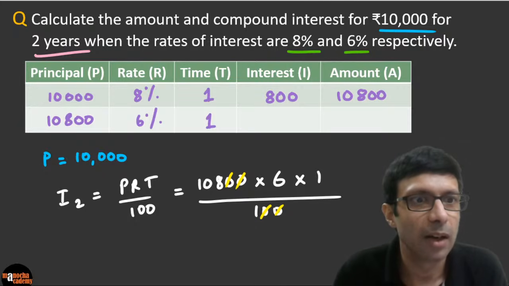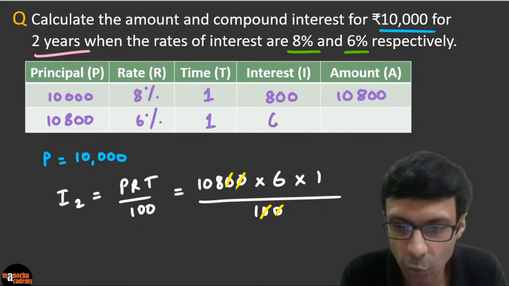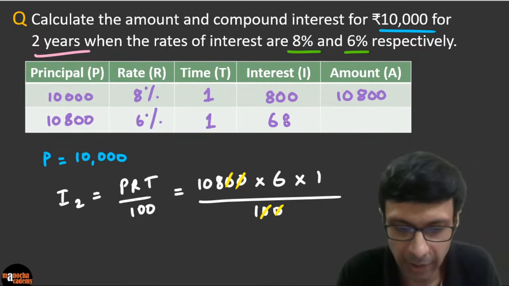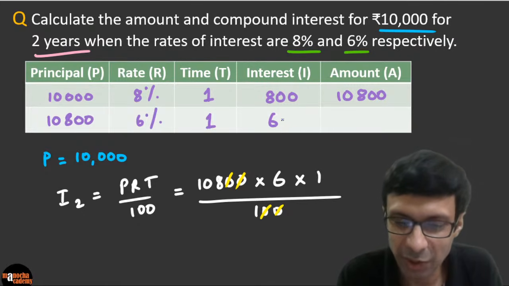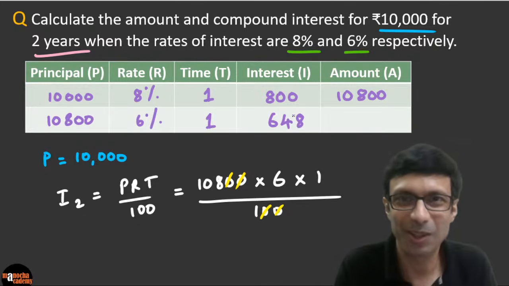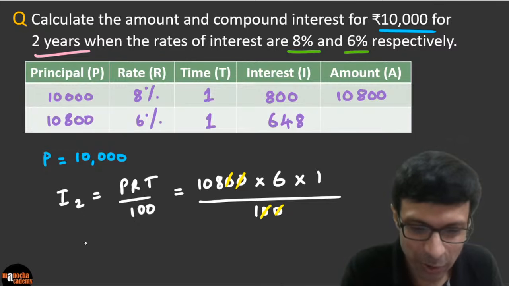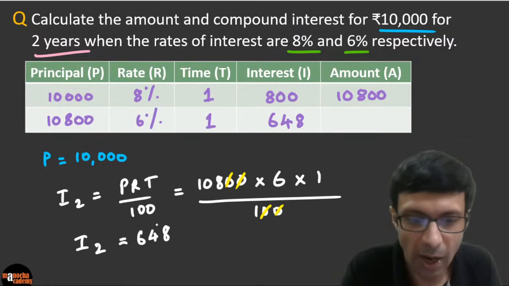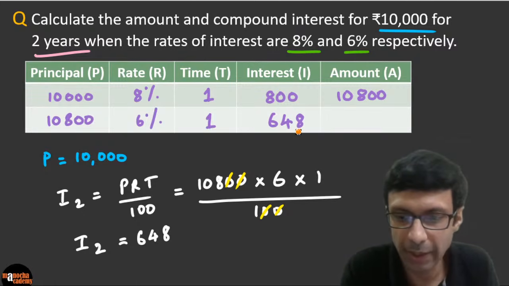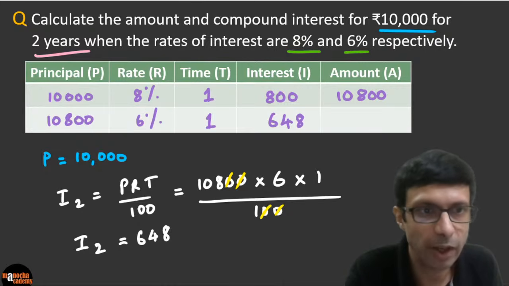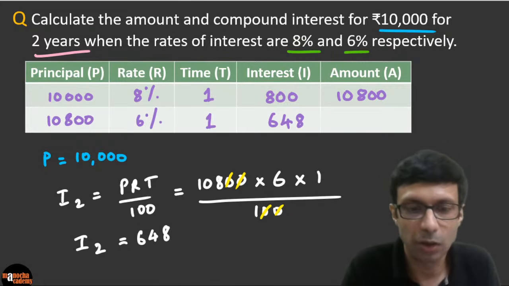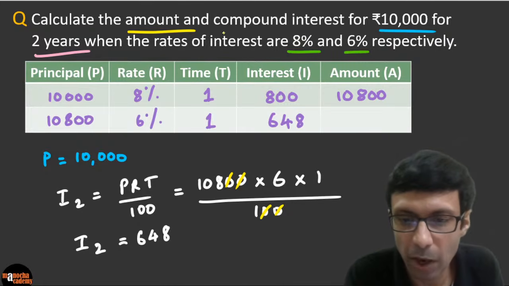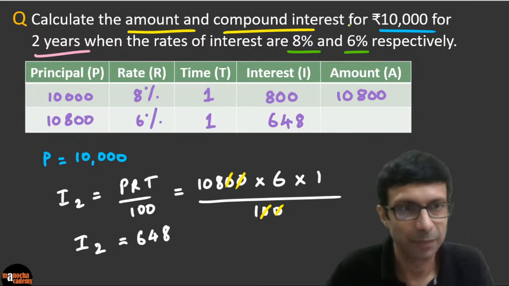Very good. I see a lot of you are writing. Drakshit is writing 648. Excellent. Joshua is getting 648. Superb, guys. So I2 is basically 648. Awesome, fantastic, guys. So what is the total amount? You just have to add your principal, right? P2 plus I2. So just add up those numbers, and what are you guys getting? The total amount. Because note here, note the question, we need to find the amount and the compound interest, right?